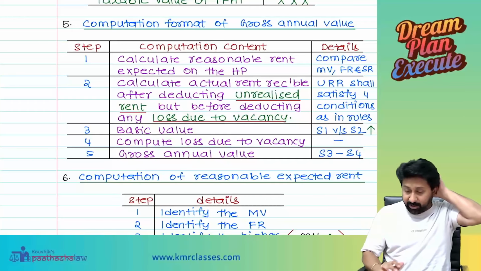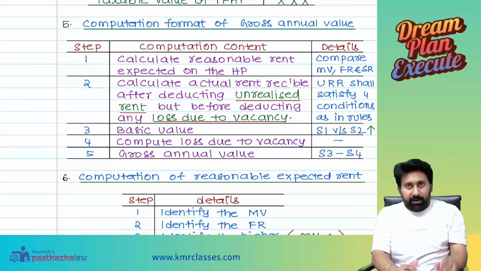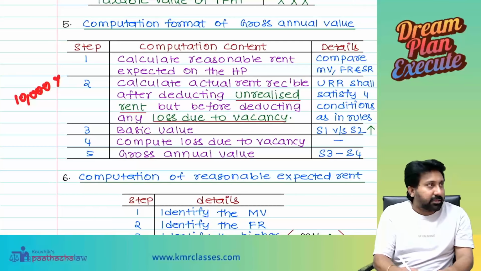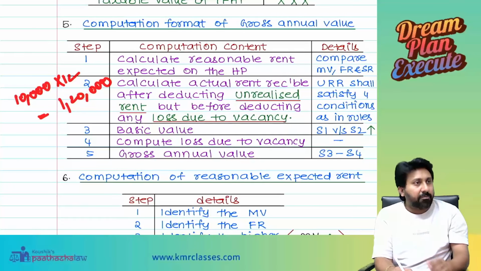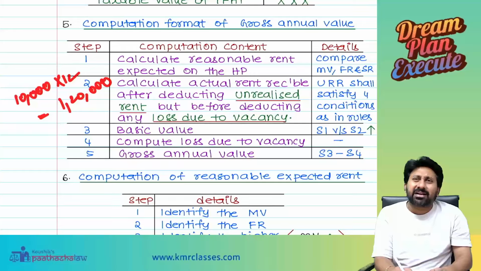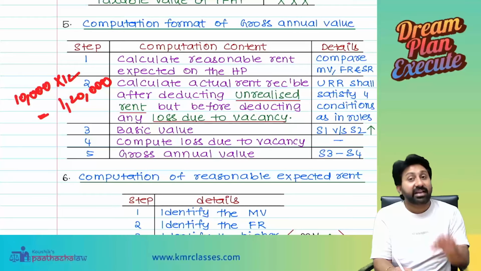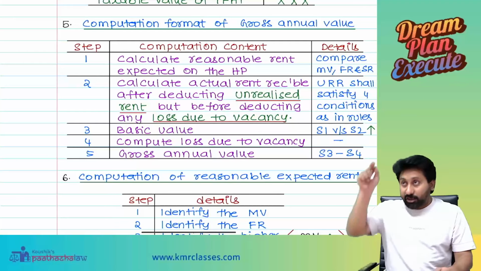Again, I am repeating. Actual rent means what? For example, I give a house property on rent at 10,000 per month. For 12 months it will become 1,20,000. But for 2 months the tenant did not pay me. To what extent is it fair to force me to pay tax on what I did not even collect? Therefore, government will not say that though you do not collect, you should pay.